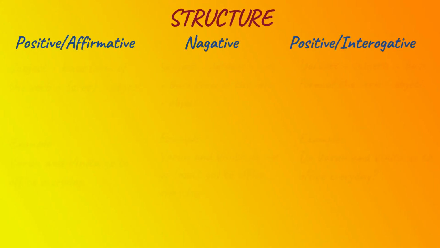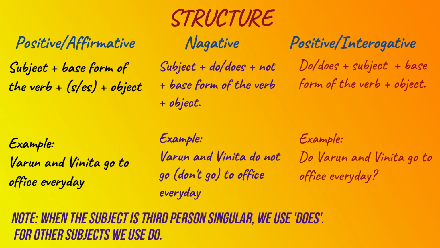Now the rule to form simple present tense in positive or affirmative is subject plus base form of the verb plus s or es plus object. Example, Varun and Vinita go to office every day. In negative, subject plus do or does plus not plus base form of the verb plus object. Example, Varun and Vinita do not go or don't go to office every day.